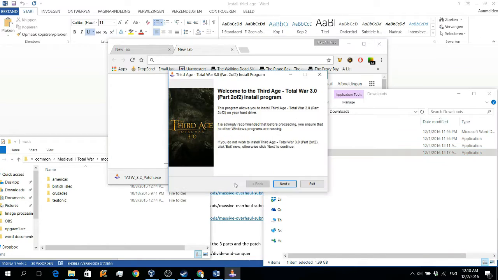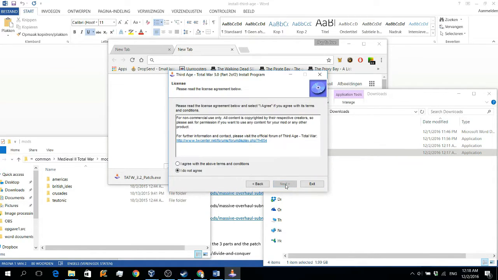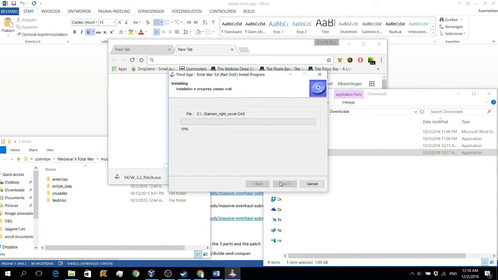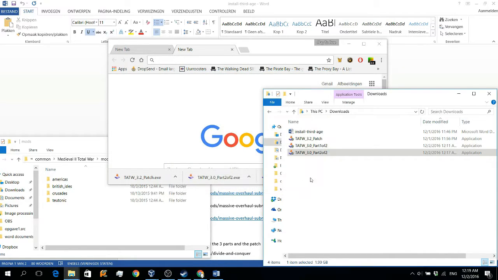Okay, so the first part is installed. Now we will install part 2 of the mod, and we will install it in the exact same folder as we just did. The same will be done for the patch, so we will install all 3 things in exactly the same folder as we first selected.